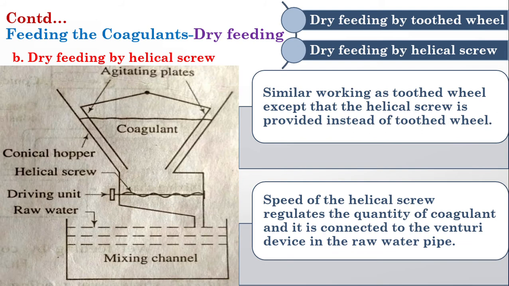And the other thing is the helical screw. Instead of that toothed wheel, we are providing a helical screw. The speed of the helical screw regulates the quantity of coagulant, and it is connected to a Venturi device near the water pipe, so that it will get mixed with the water in the mixing channel. So these are the two types of devices which are used for dry feeding of coagulants into water.